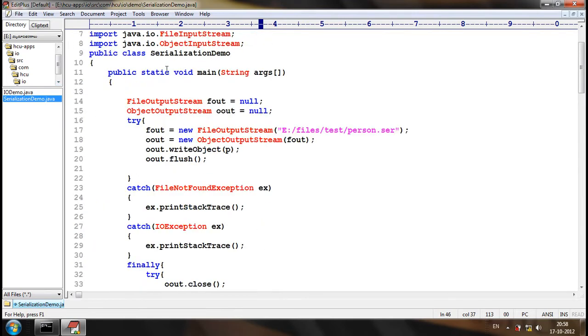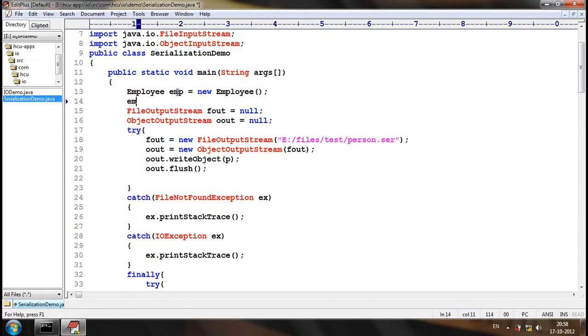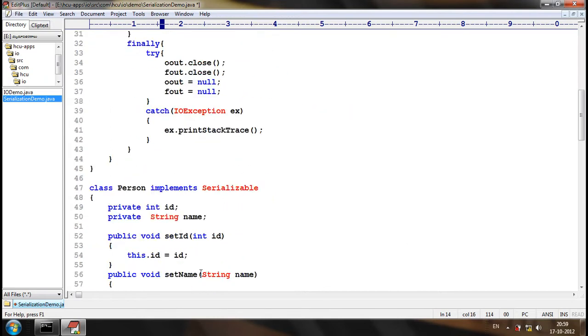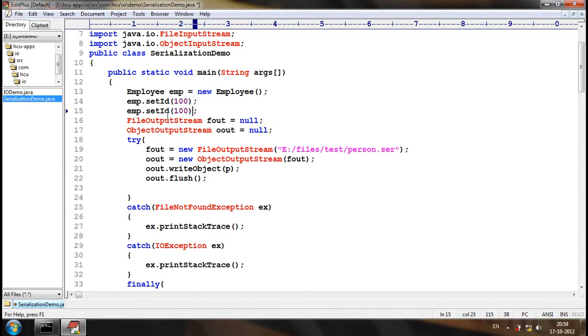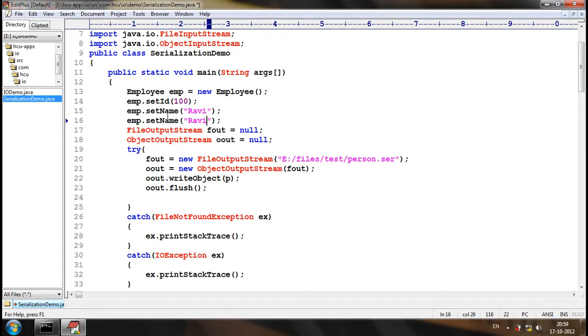So, if we try to create an Employee object, set ID, and set name, set employee ID.